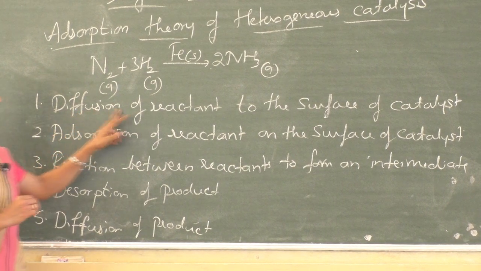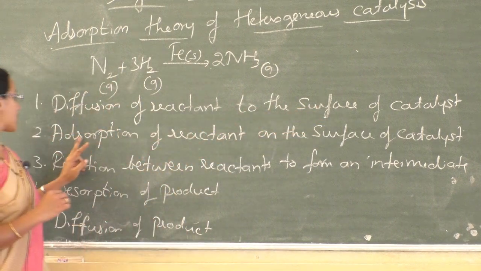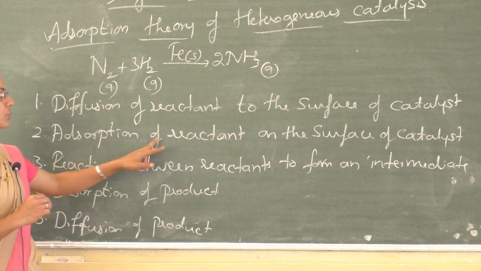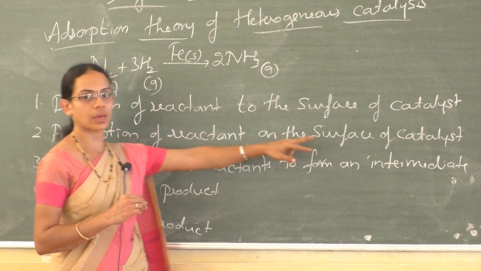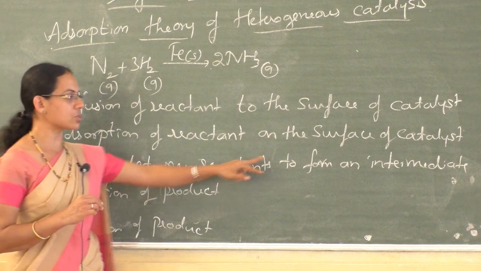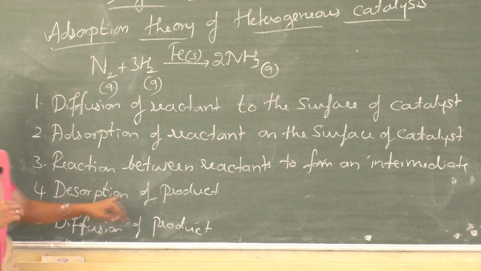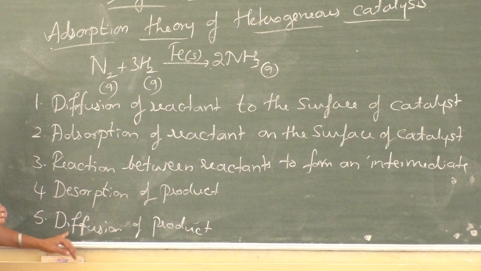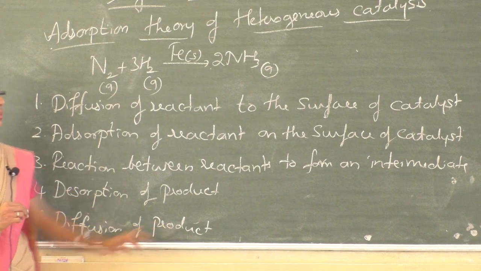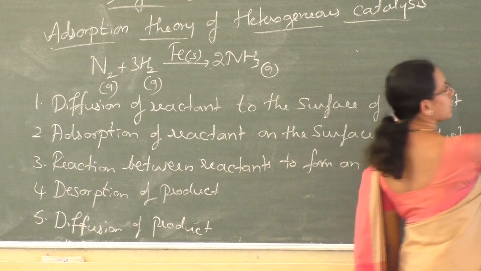First step is diffusion of reactant to the surface of the catalyst. Second step is adsorption of reactant on the surface of the catalyst. Third step is reaction between reactants to form an intermediate. Fourth step is desorption of product, and diffusion of product is the last step. Next, I will explain it with a schematic diagram.